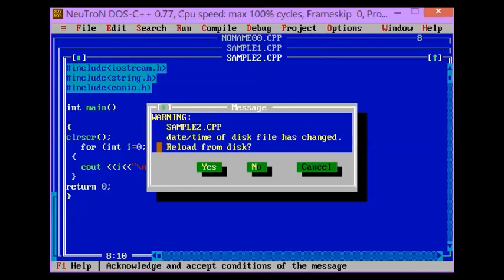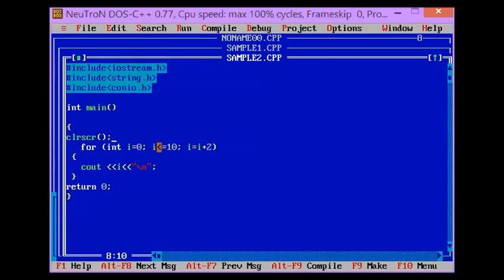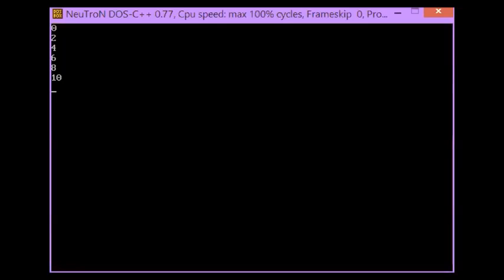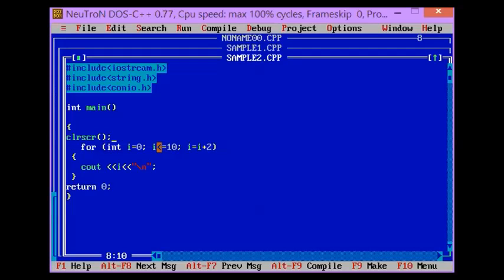Let's check. There's no error. So Alt F5. If you can see the black screen or the output, the 0, 1, 2, 3, 4 is gone, and the displayed output is the current program that we executed, which is 0, 2, 4, 6, 8, and 10.